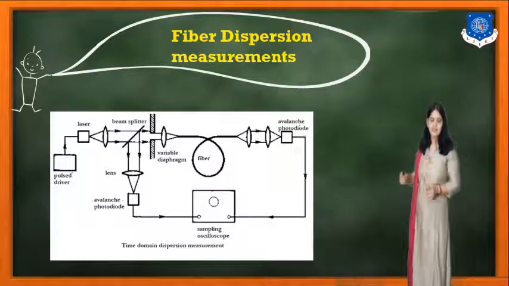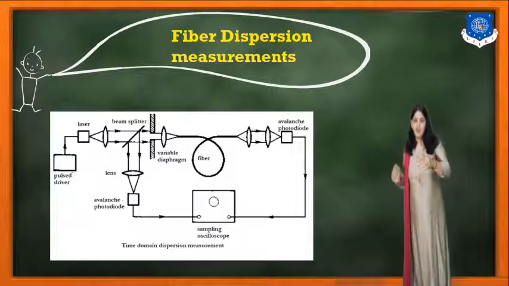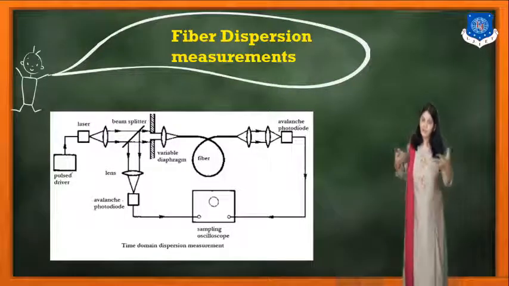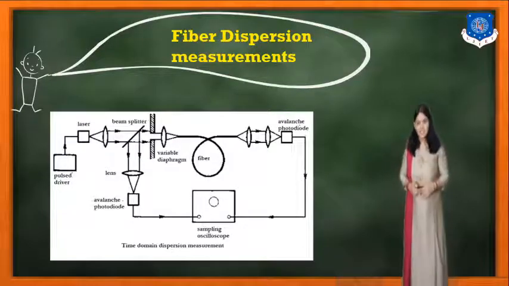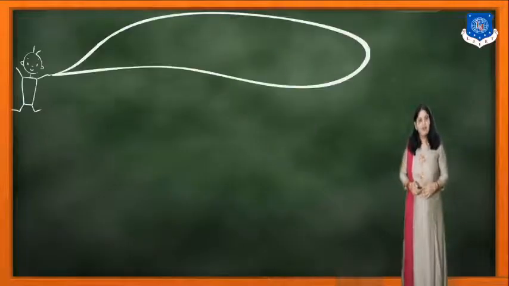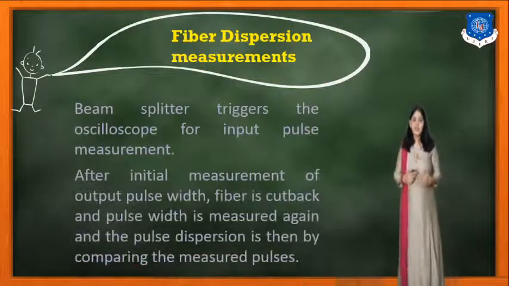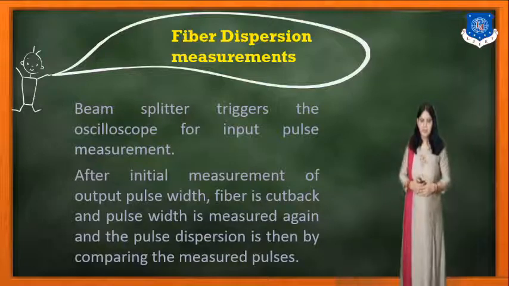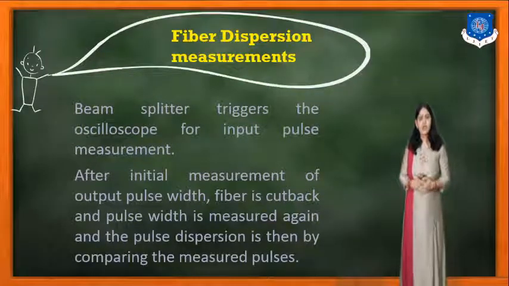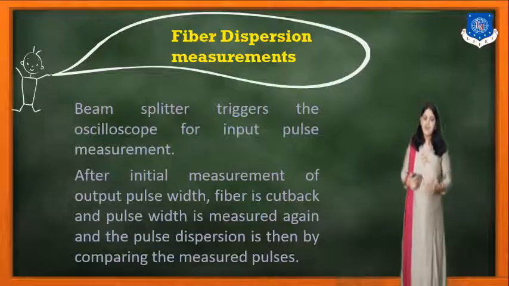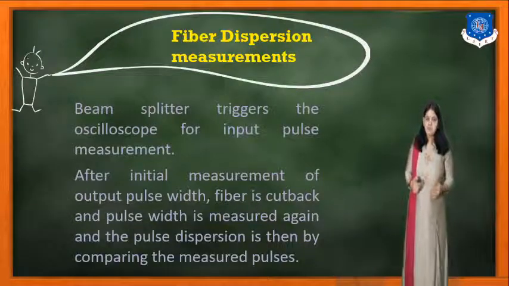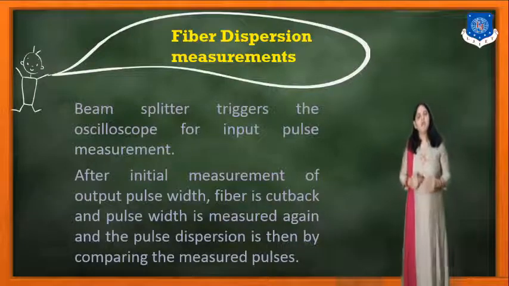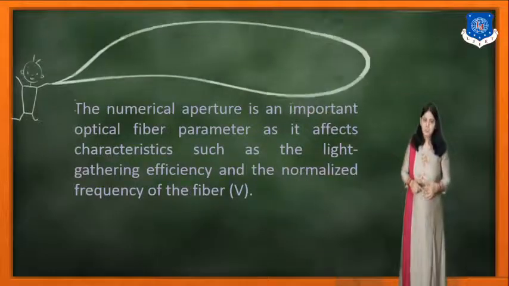So now we can measure what happened with the waveform while it was transmitted, and what happened with the waveform while it is received. You can match both waveforms and study whether dispersion is there or not. The beam splitter triggers the oscilloscope for input pulse measurement. After the initial measurement of the output pulse width, the fiber is cut back and the pulse width is measured again. The pulse dispersion is then found by comparing the measured pulses.